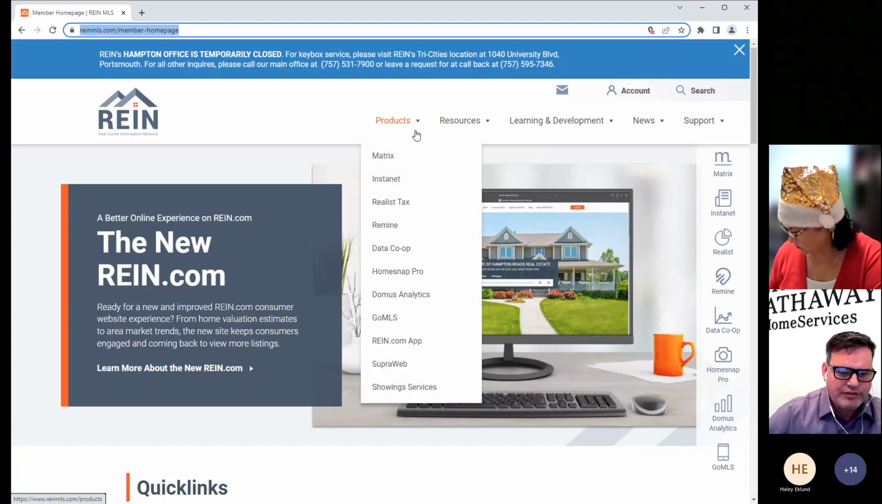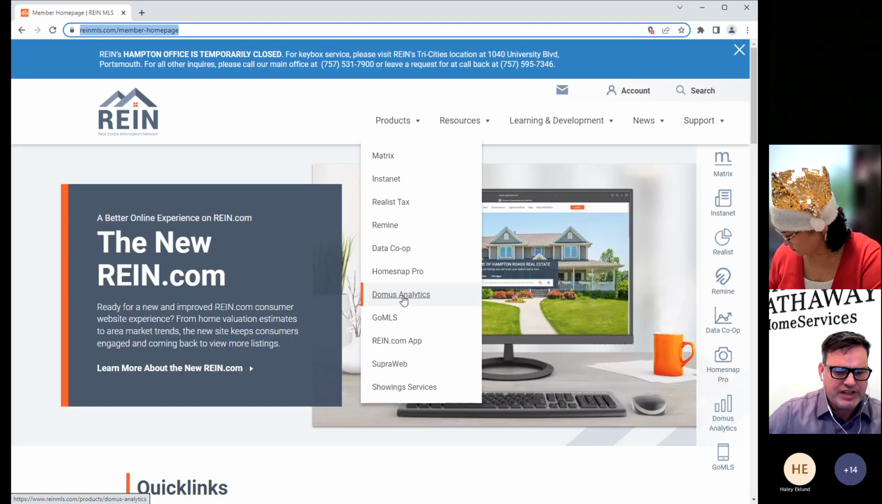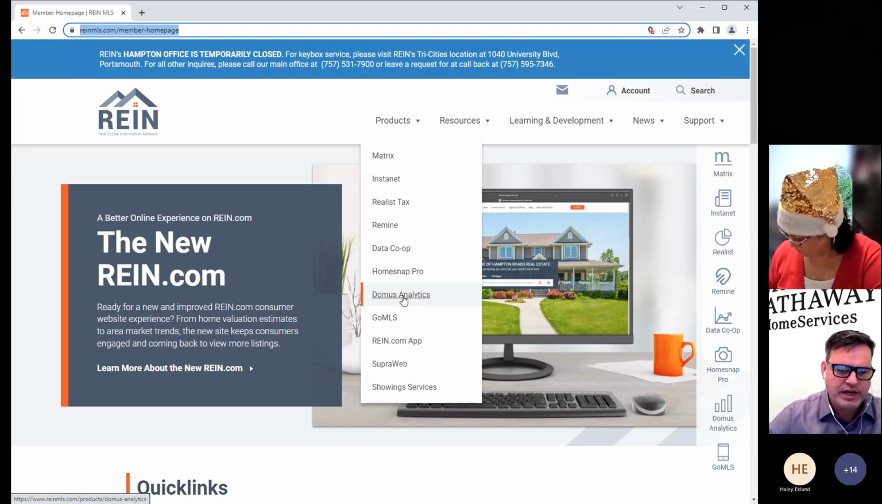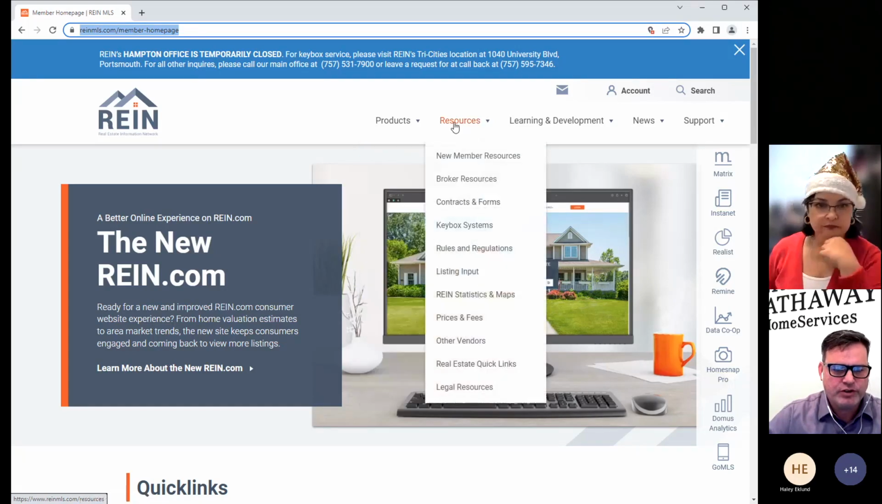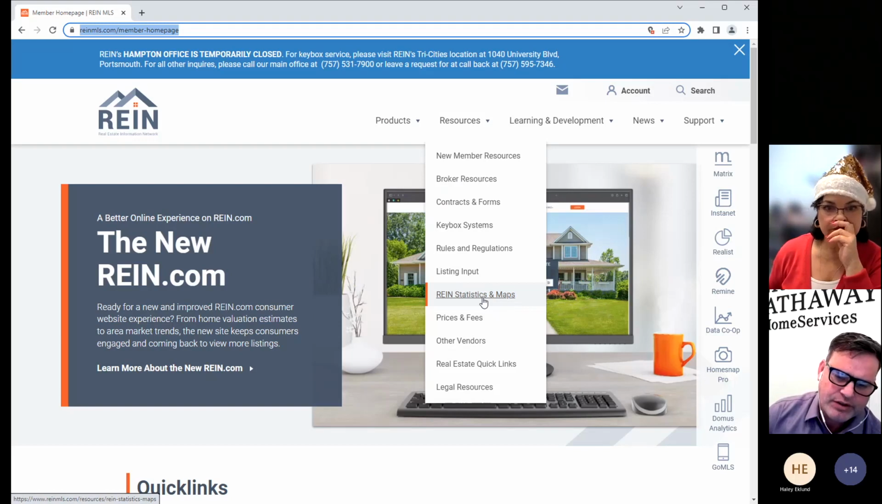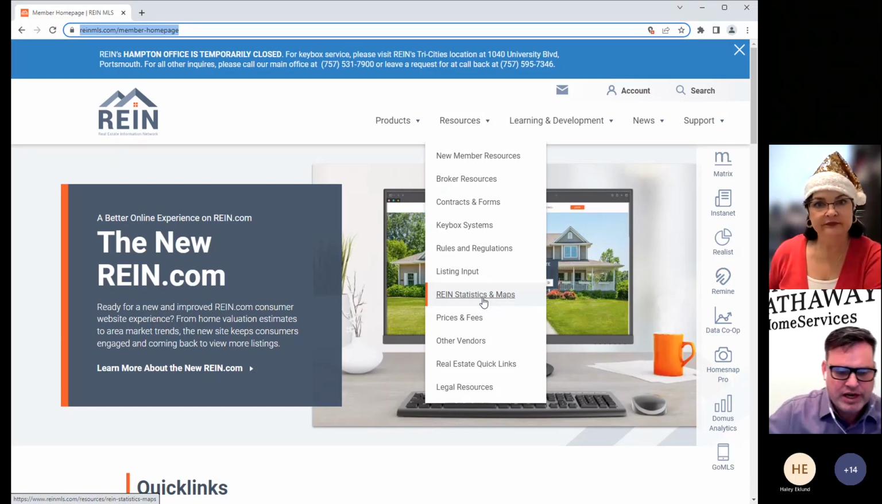All right, so we have 2 places. One, under products, you come down to Domus Analytics. This is a real-time tool that you can utilize. You can also come over here to resources and come down here to REIN Statistics and Maps. This is done in-house by REIN, put together. So it is a bunch of spreadsheets and papers. It's not interactive. It is by the month. So let's go ahead and start with that.